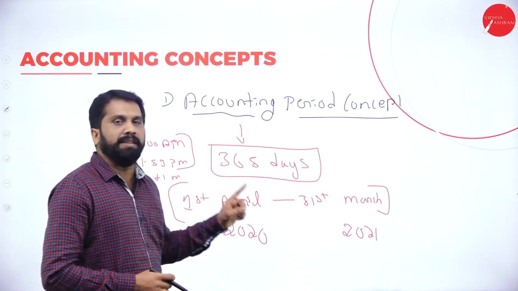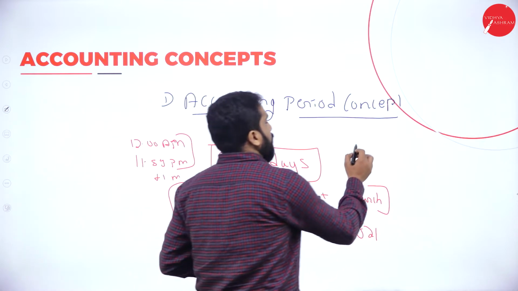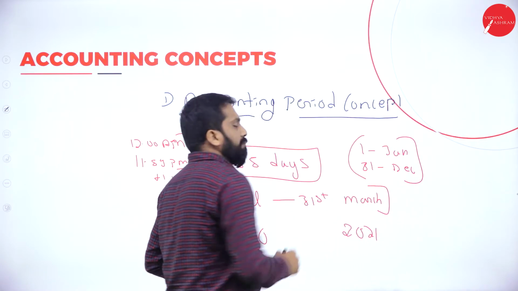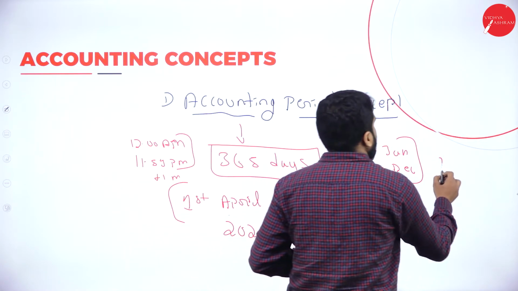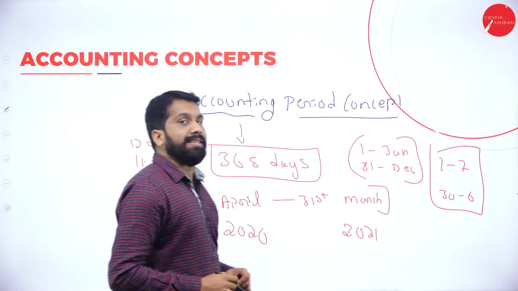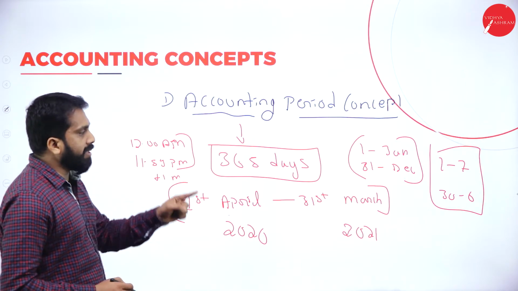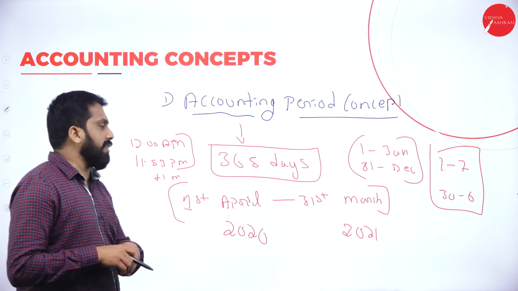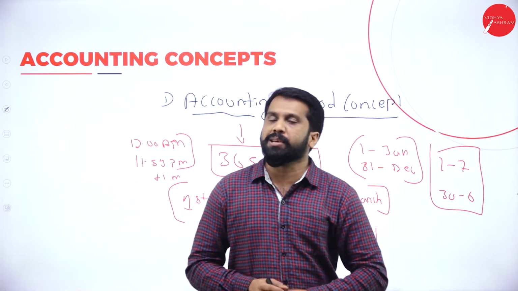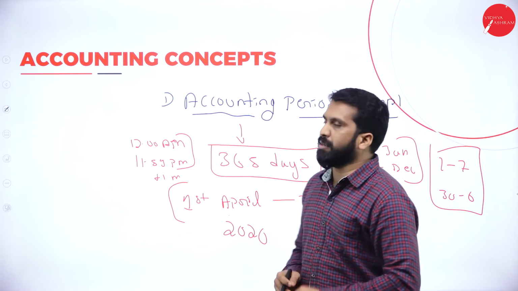Everybody should follow this. In India, we follow this. In some countries, they go from 1st January to 31st December. And in a few countries, they go from 1st July to 30th June. It depends on their tax calculation or their income tax act, whatever it says, they have to follow. As per the Indian Income Tax Act, you should start on 1st April and end on 31st March. Clear? This is your first concept, the accounting period concept.